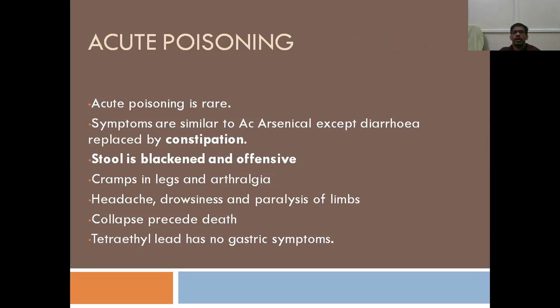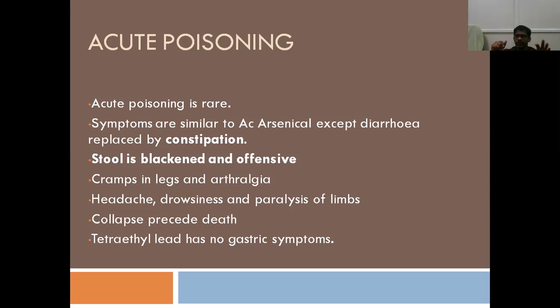Coming to acute poisoning, it is rare in metallic poisons and very rare in case of poisoning by lead. If it occurs, the signs and symptoms will be similar to arsenic poisoning, like symptoms of irritation and gastrointestinal symptoms.